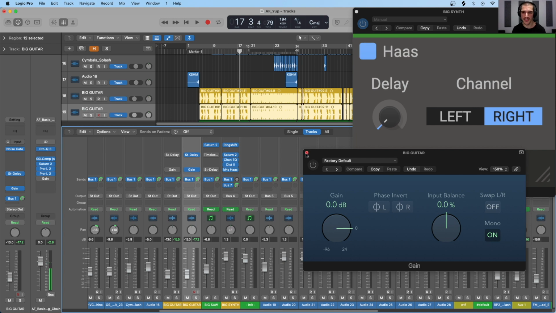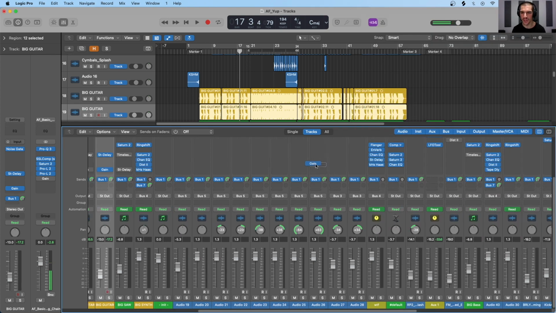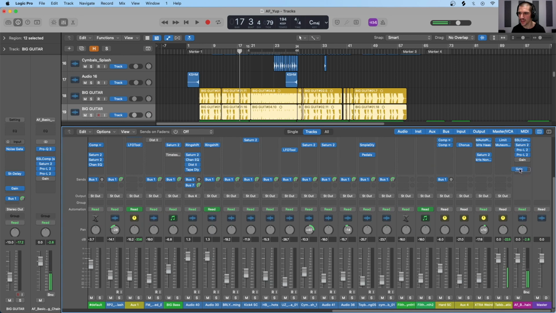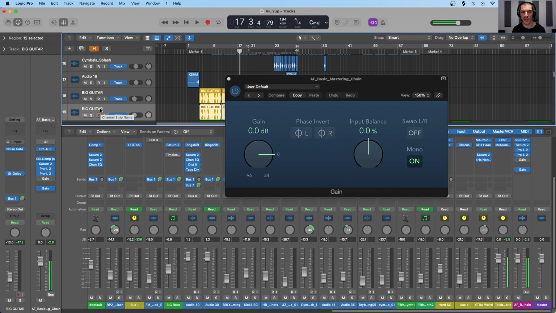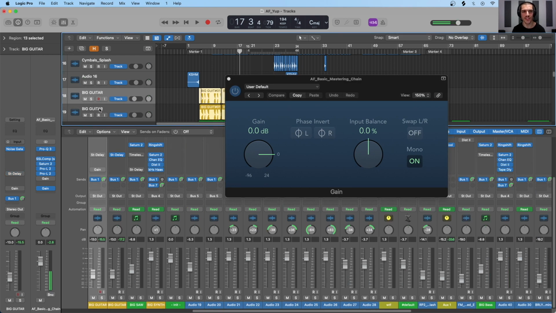Let's push this a step further and actually bring this gain plugin to the mix bus over here. And what I will do is toggle the entire mix from mono to stereo, and we'll have a listen to how the mono versus the stereo version of this guitar sounds when the entire mix is converted back into mono. So let's start with the mono guitar by muting this stereo version, and we'll have a listen.